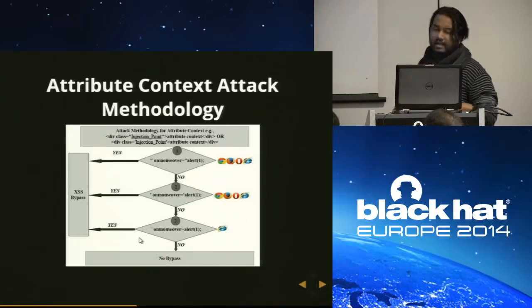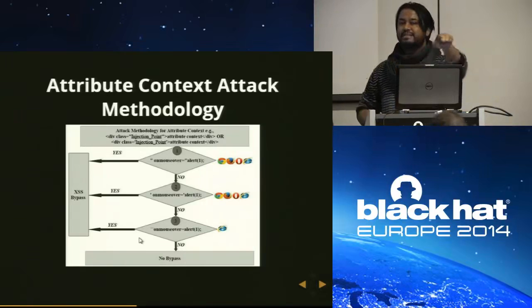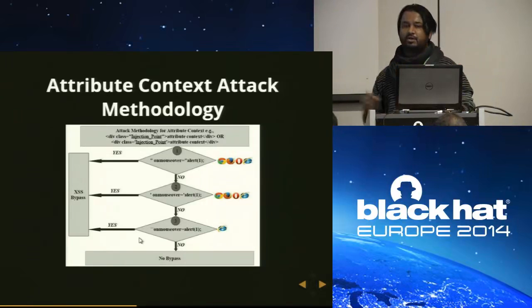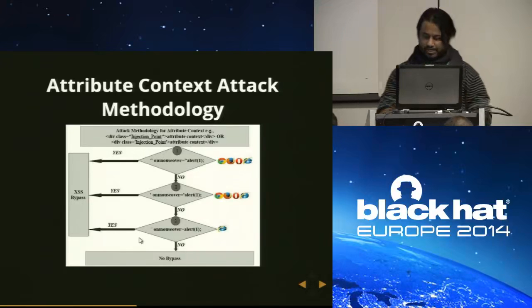It's a 3-step process. Later, I will show you how you can build a solution by following this methodology. It's that simple. When I present the solution, which is basically unbreakable, I will show you later.